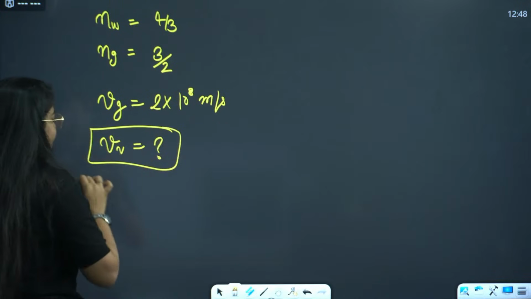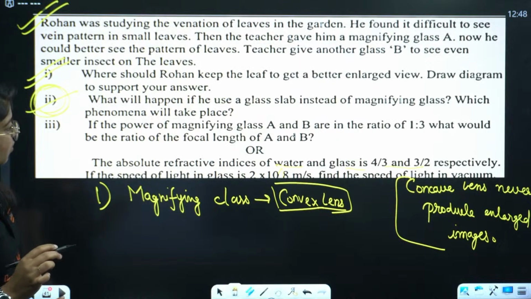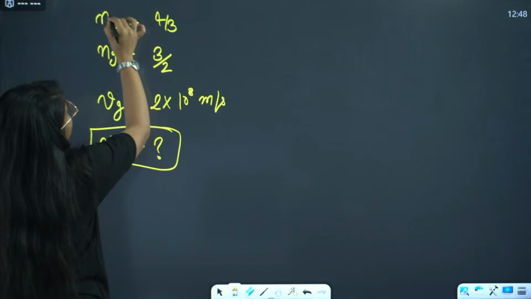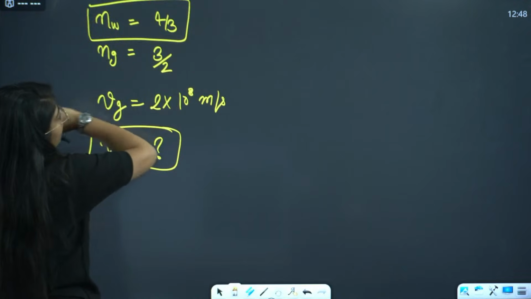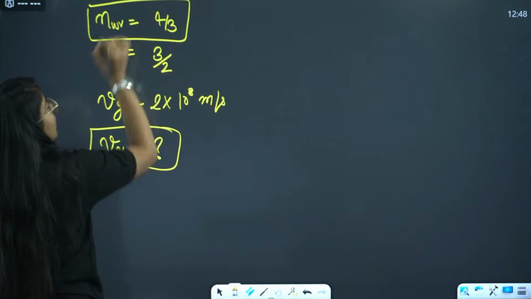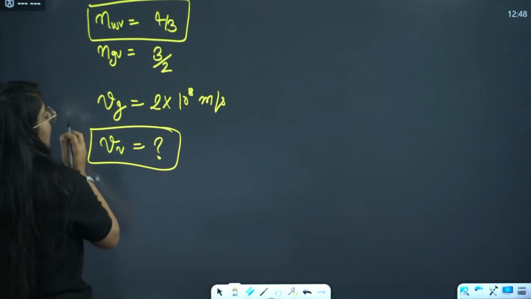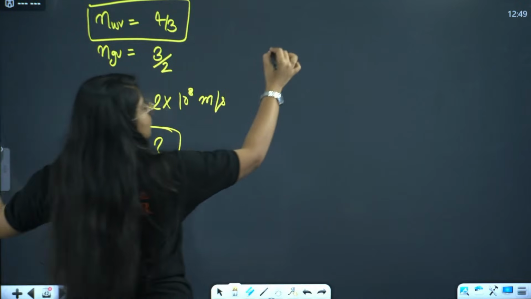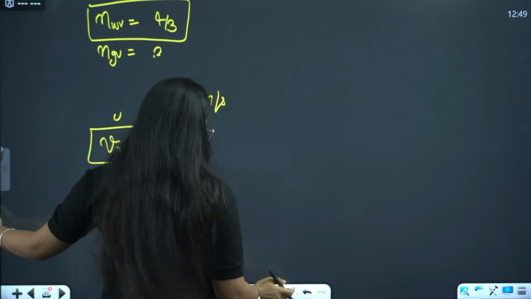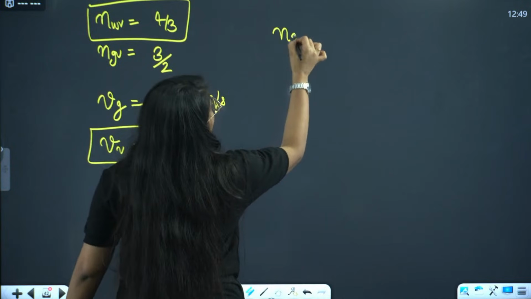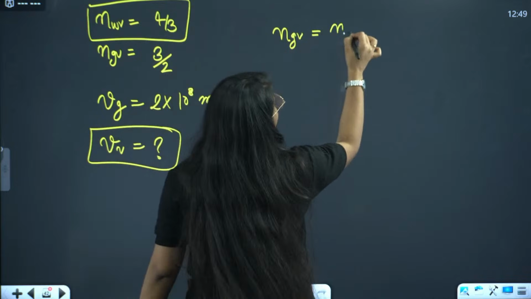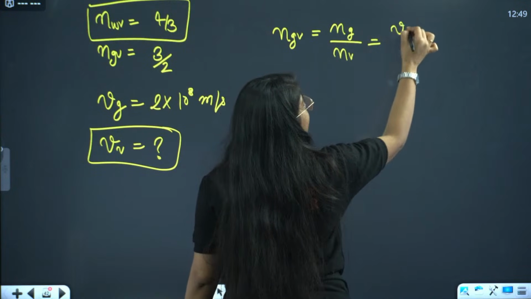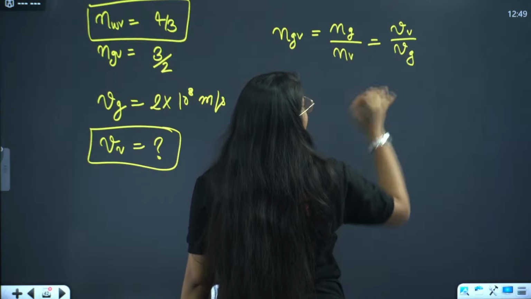So can you find it? Absolute refractive index of water and glass is this. See, this is the absolute refractive index of water, not with respect to glass but with respect to vacuum. This also is with respect to vacuum. Now if speed of light in glass is given, can I use this formula? N of glass, with respect to vacuum, will be the velocity in vacuum divided by velocity in glass, right? Correct?